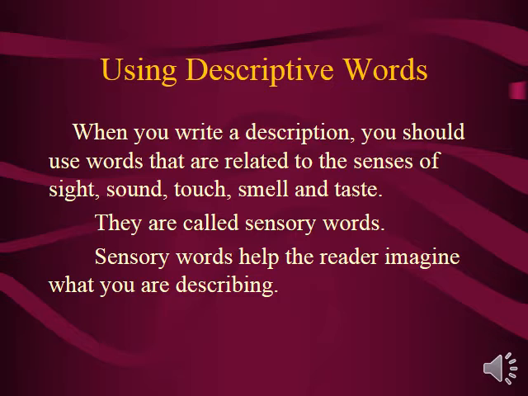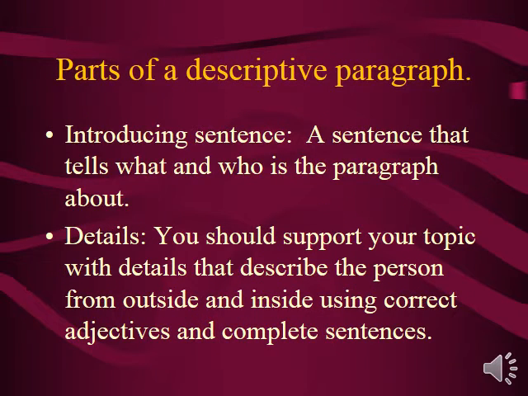Using descriptive words, when you write a description, you should use words that are related to the senses, as we said. Parts of the descriptive paragraph. The descriptive paragraph is divided into parts. First, the introducing sentence or the introductory sentence. It's a sentence that tells what and who is the paragraph about, or whom you are describing. You start your paragraph with the introductory sentence to tell whom you are describing.